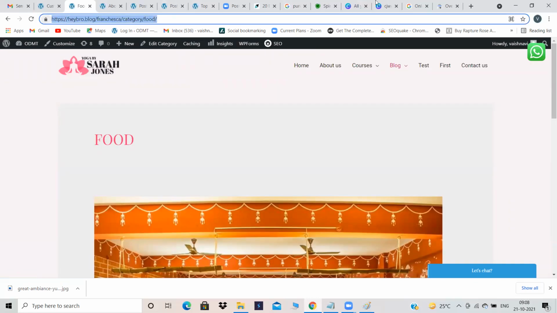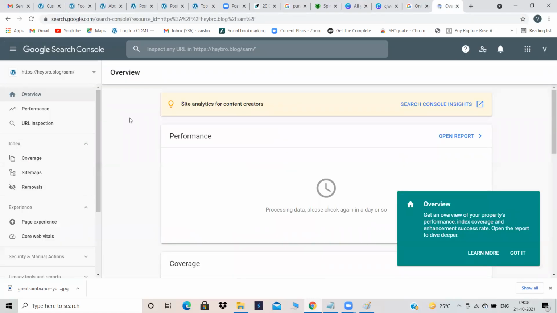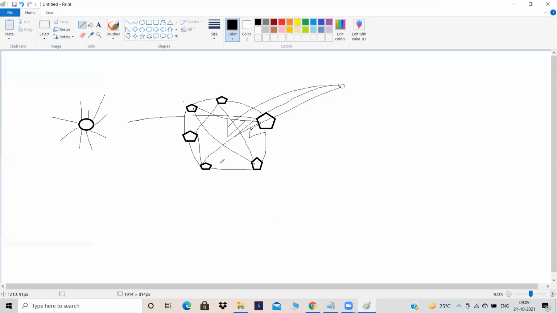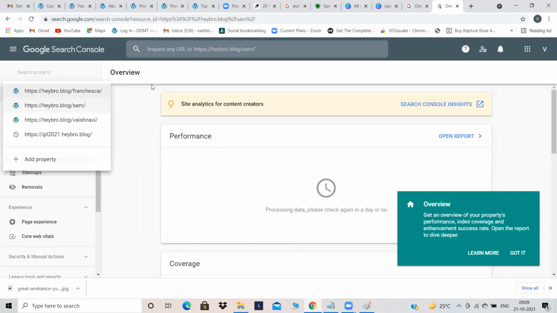Now I can take this URL. So now what is the first step? We have to go to Webmaster and submit our website to Google, right? This website is already submitted. Only once you will submit your website to Google. Only once you will enter into this, right? After entering, your job is finished. So only once you will enter.